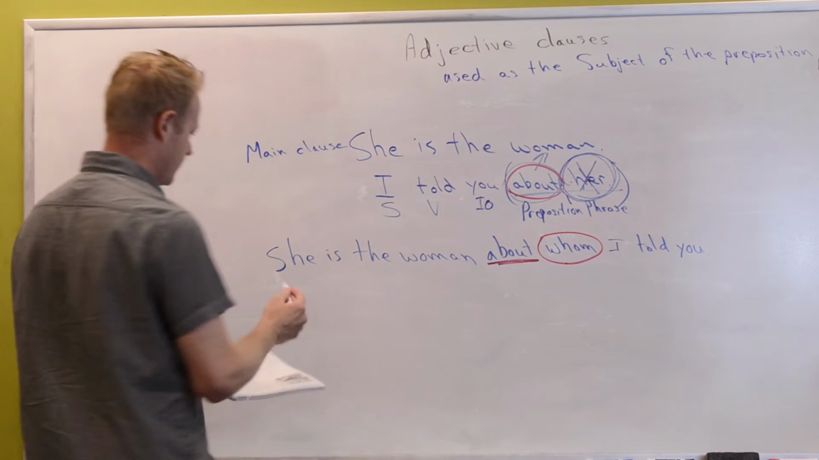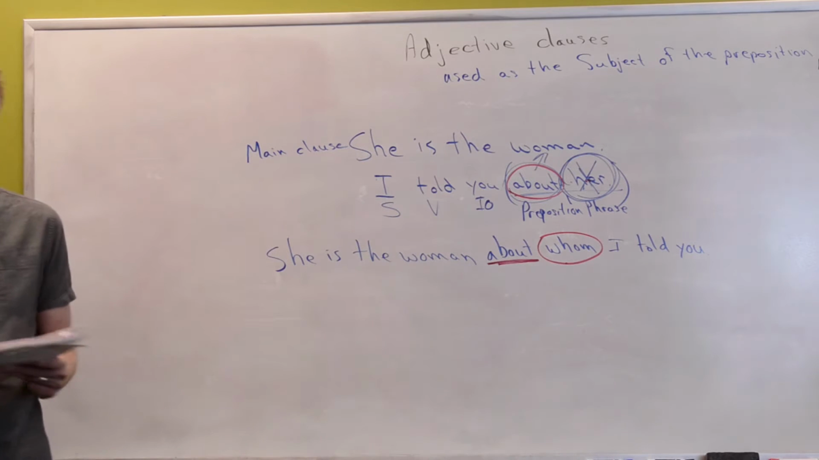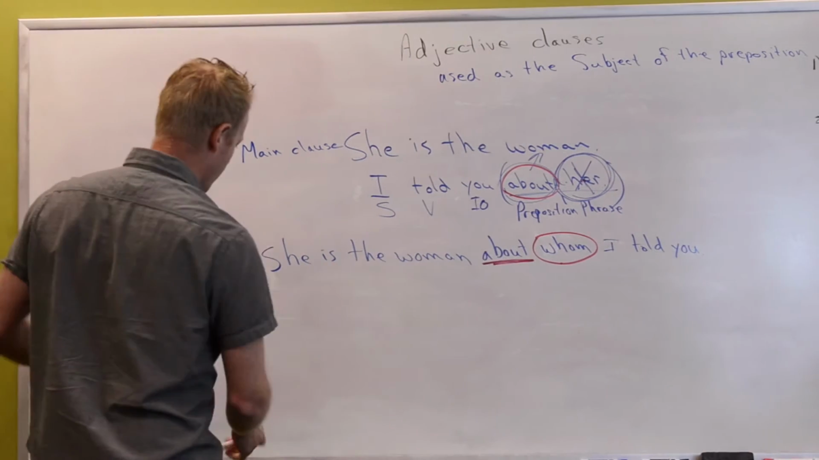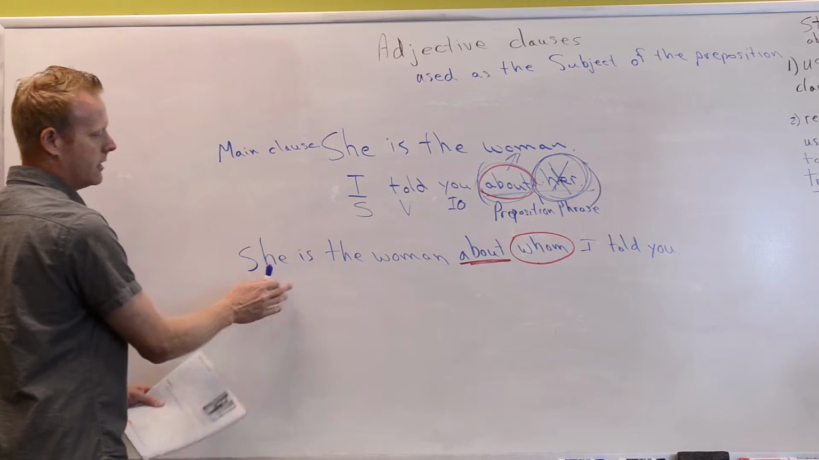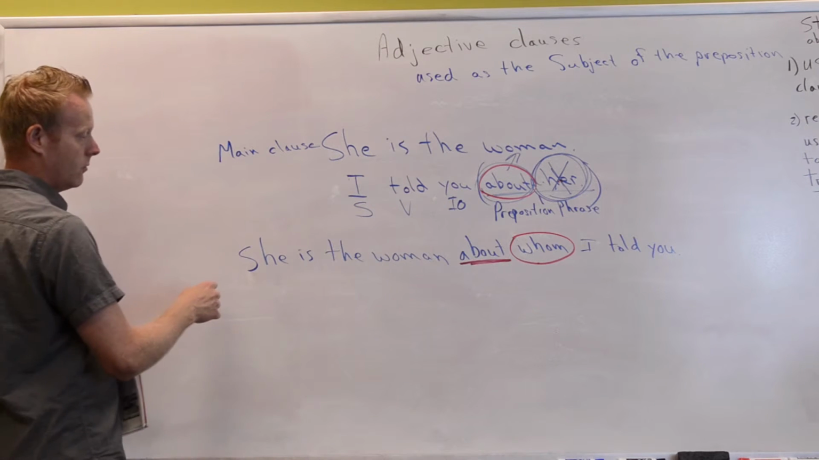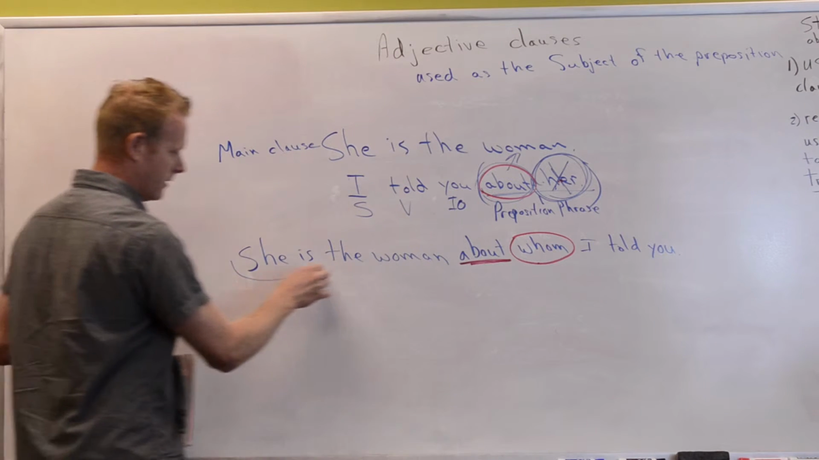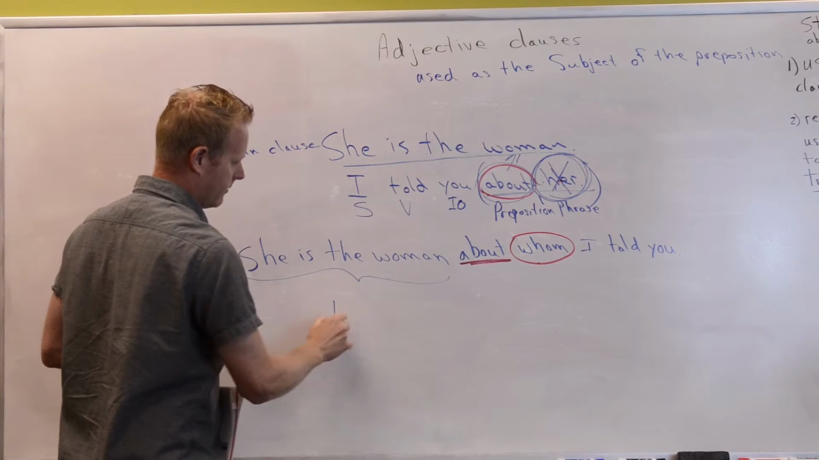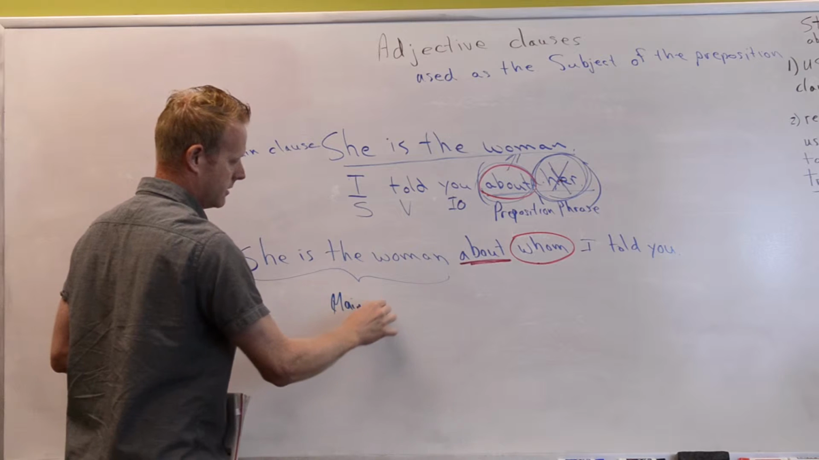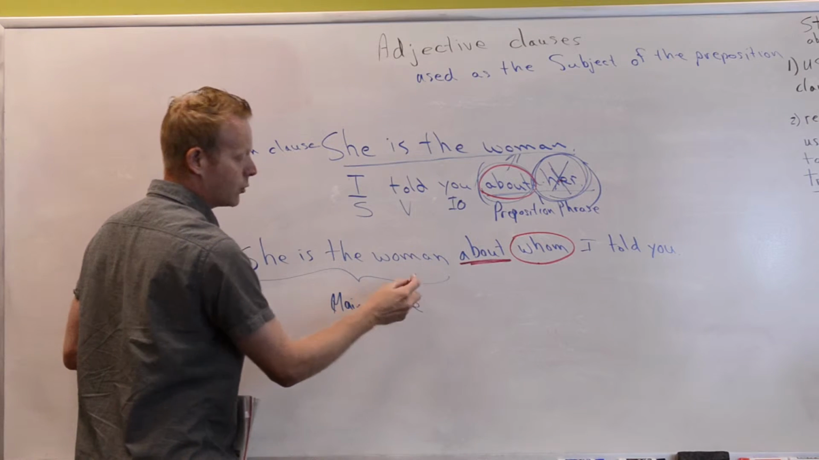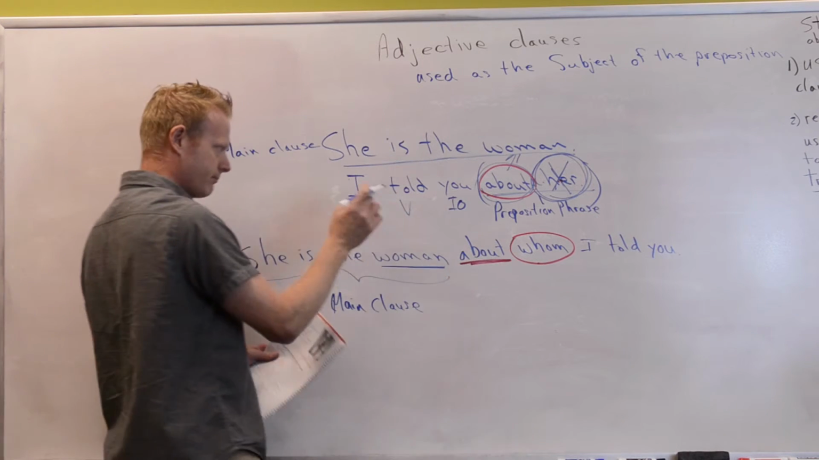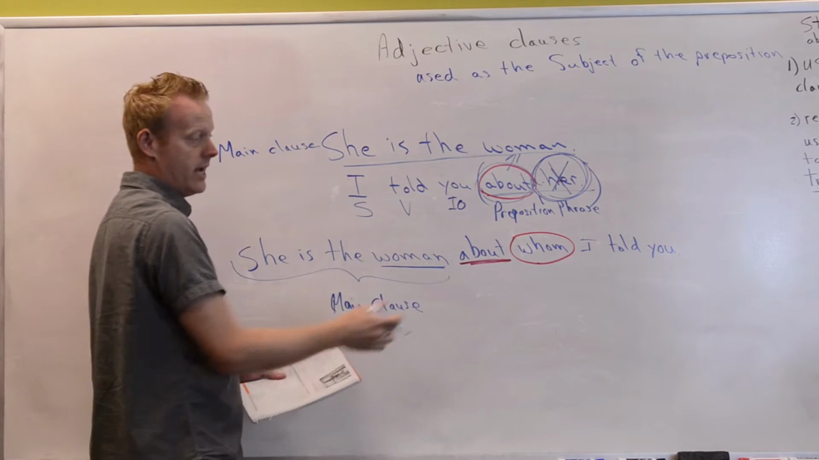B says, woman, describe woman. That's why it comes right after woman, right? So look at this sentence. Where, by the way, is the independent clause? She is the woman. Good. It's the same here. She is the woman. That's your main clause. And again, the rule still applies. About whom I told you, that is your adjective clause.